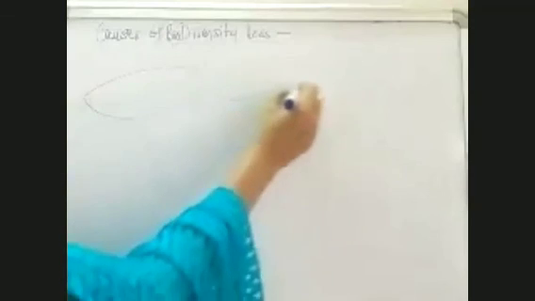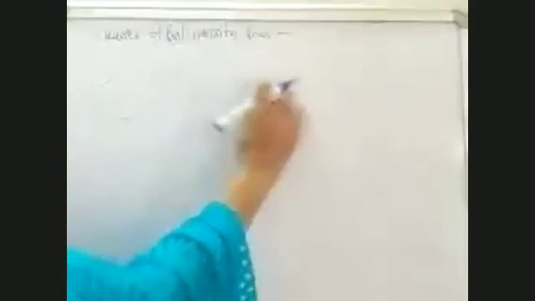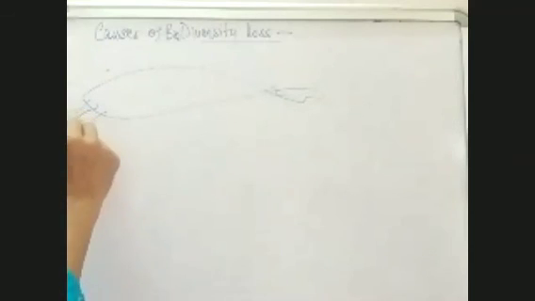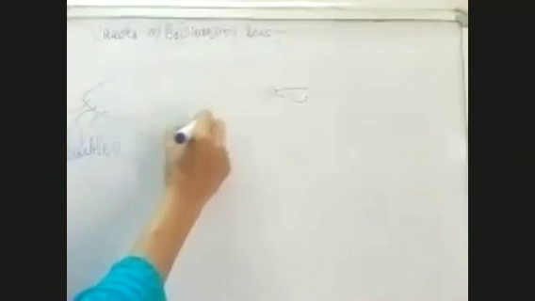if this is a fish, this portion is the snout. So some of them have these thread-like structures on their snout here, the mustache-like structures. These are known as barbels. These structures are known as barbels. And because of the presence of the barbels, these fishes are known as catfishes.